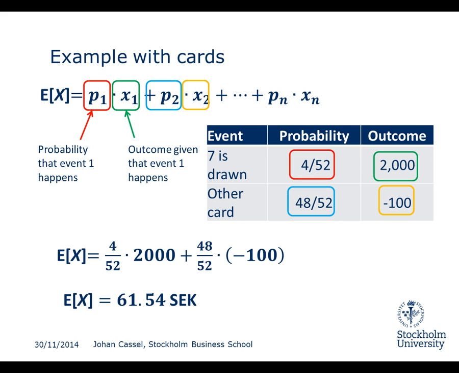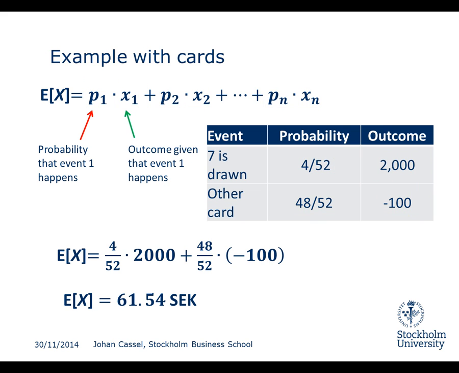And we find that the expected value, given this formula, is 61.54, which, if you remember, was exactly the same amount that we were expecting to win on average if we played the game many times. And again, this Pn times Xn is not going to appear in this case, because we only have 2 events and we only want to take into account all events. So the n stands for consider all possible events. And since we only have 2, we've already done that.